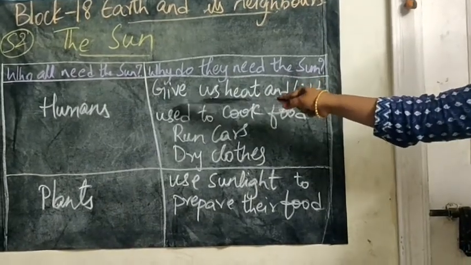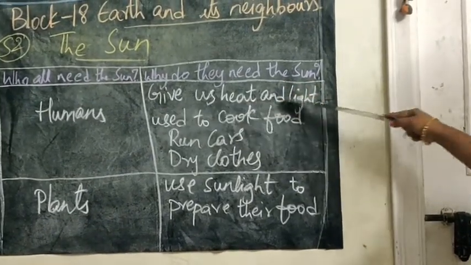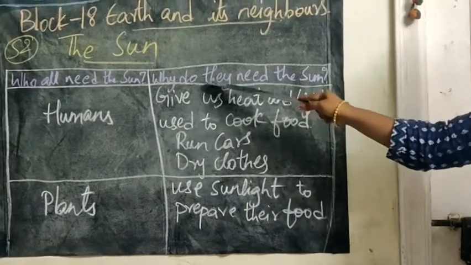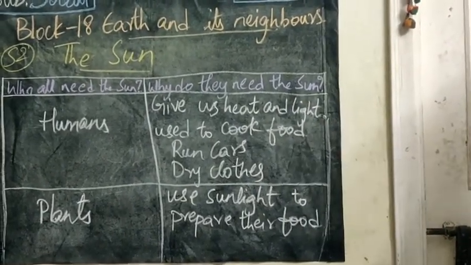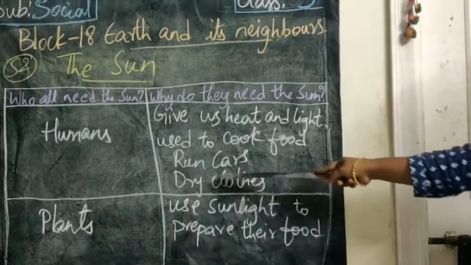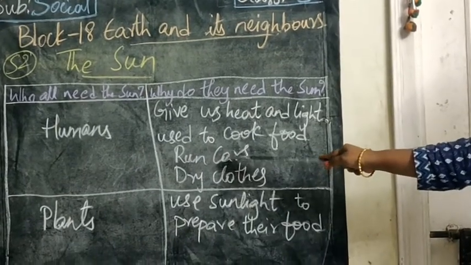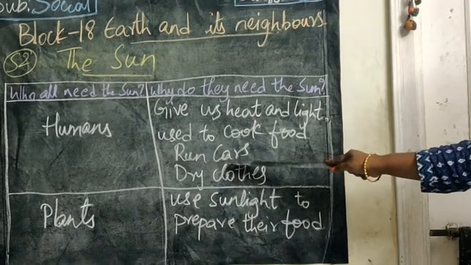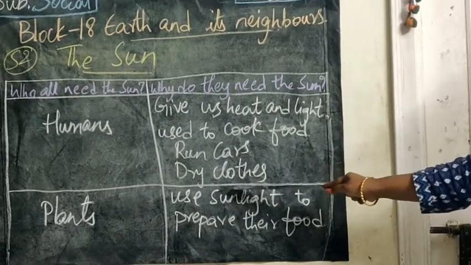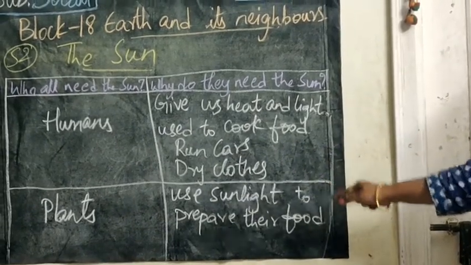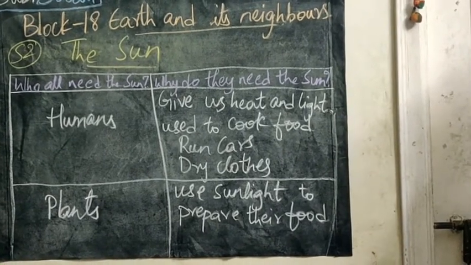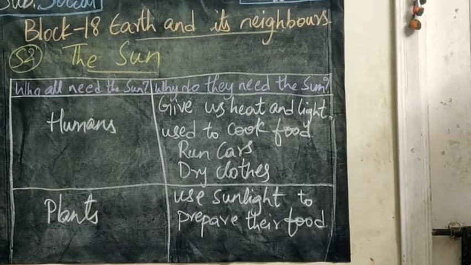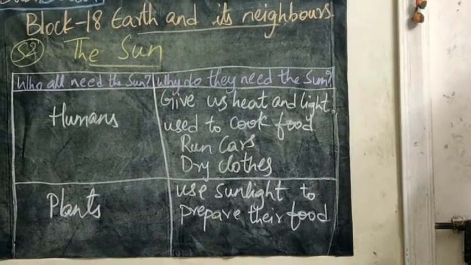Because the sun gives us heat and light, and we use the sun to cook food. I have already shown you the solar cooker in the reader also, and using the energy from the sun, we will run the cars also, and we will dry the clothes also. Okay children, and in the winter we will sit near the sun, because in winter we get so cold, so we will sit near the sun to get some warmth.